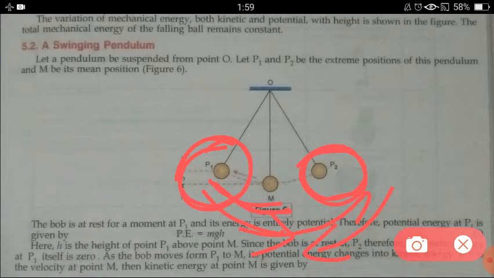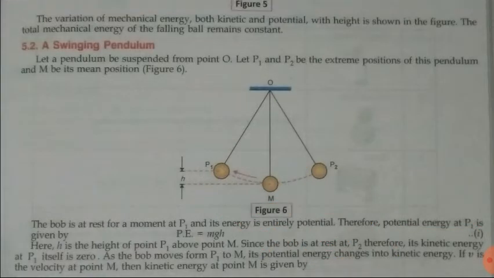That means what kind of energy is the pendulum having? The pendulum is entirely having potential energy. At point P1 kinetic energy is 0, only potential energy is there. So mechanical energy at point P1 is kinetic energy plus potential energy, that is 0 plus mgh equals mgh. Similar to point P1, point P2 also has only potential energy, so there also the total energy will be mgh.